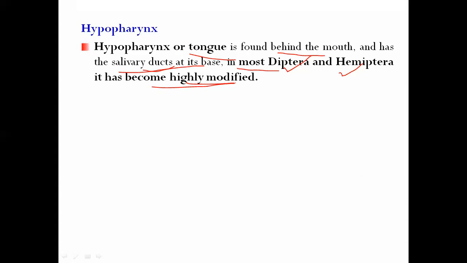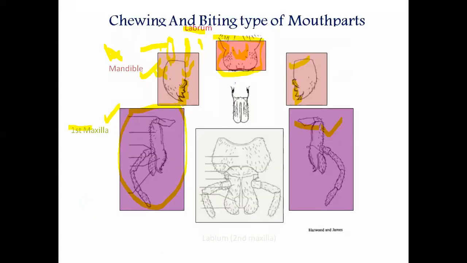This hypopharynx is a floor of the oral cavity that bears a tongue-like prolongation. Here I am showing you this tongue-like prolongation.